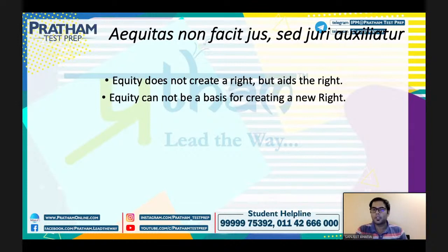दैट इज नॉट पॉसिबल, but it aids the right, it helps to put that right in a better way forward, right. So equity always aids the right but it cannot create a new right, right. Equity cannot be a basis of creating a new right. That is what is being said in this legal maxim, that is Equitas non facit jus sed juri auxiliatur, right. So now this is the term, equity does not create a right, but it aids the right. Very simple, nothing very complicated here. So that is it for this legal maxim.